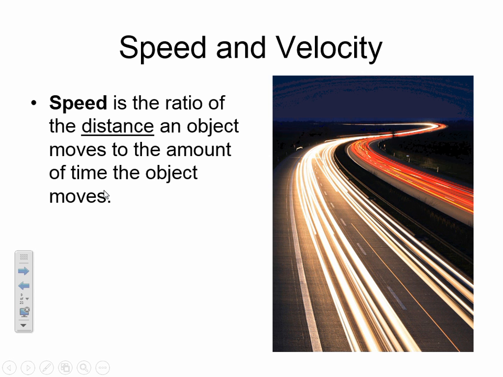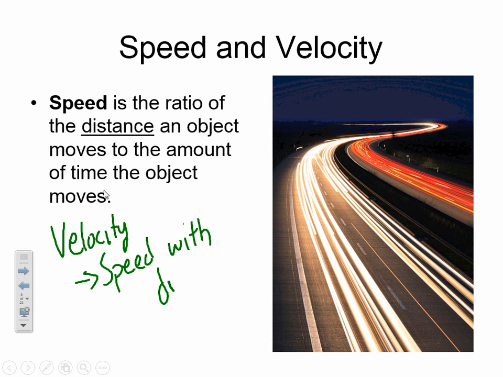Velocity is speed with direction. So speed is how fast an object is moving, the rate at which an object is moving.